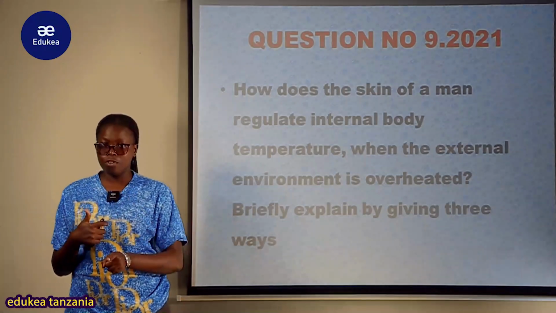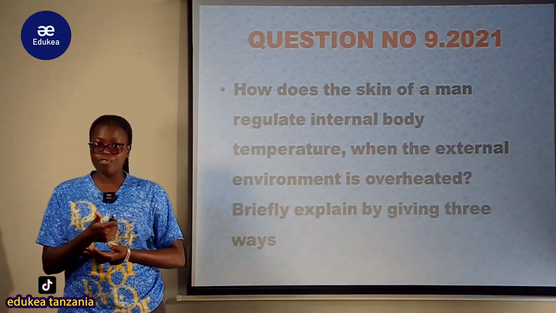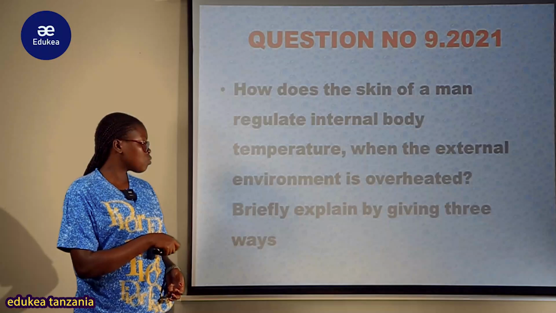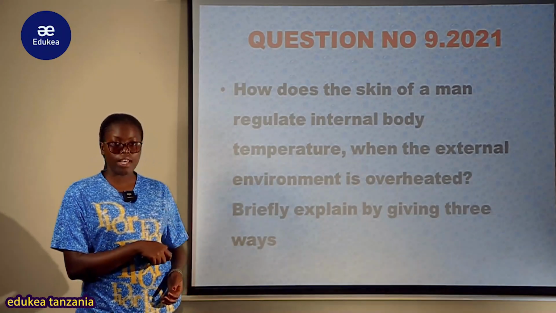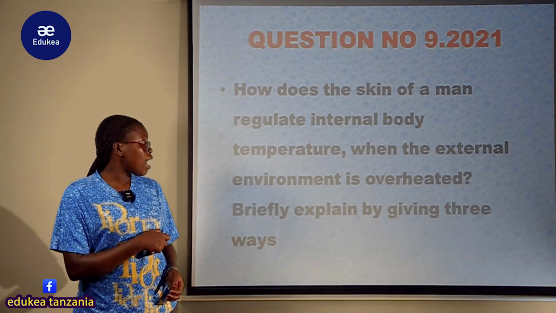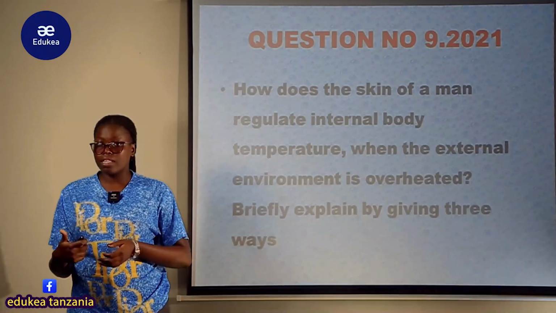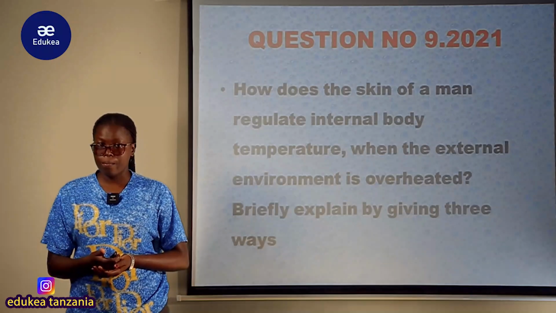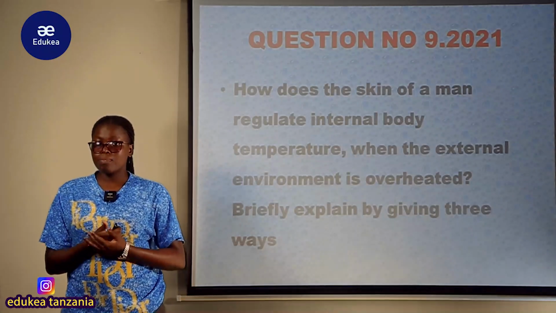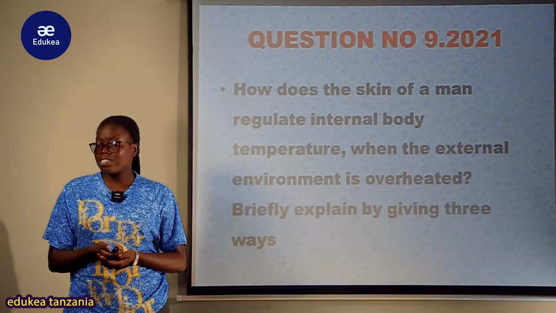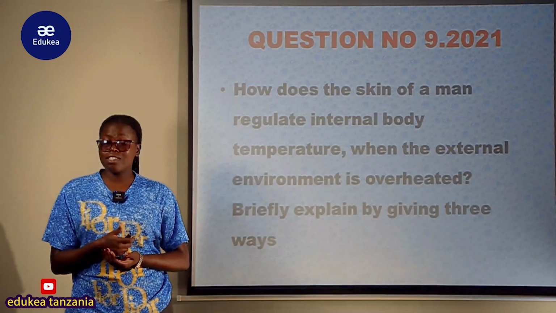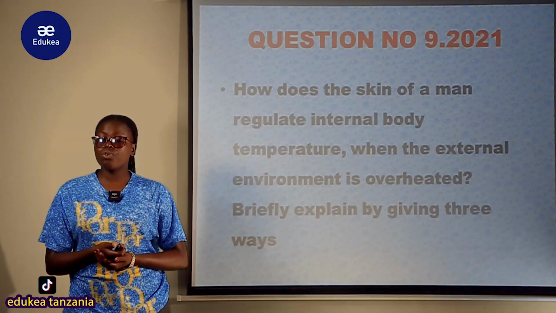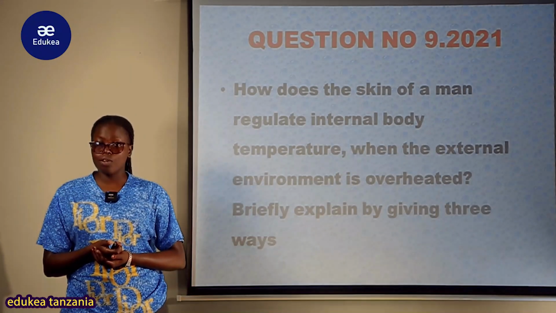First of all, rule number 1: observe the direction before answering any question. Our question guides you to briefly explain the changes which are taken by the man's skin when the environment is overheated, by giving 3 ways. And the second rule is identifying where this question comes from, where it has been constructed, which gives you the ability to give the correct response to the question you are asked.